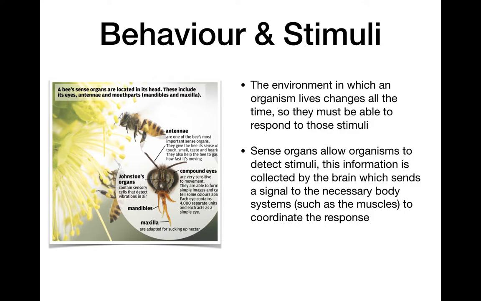But to deal with a stimulus, we have to have sense organs. We have to be able to tell and interact with it, so some sort of thing is changing, there's some sort of stimulus happening. Sense organs vary from species to species, and they send information from the sense organs to the brain, which then tells the body systems what to do.